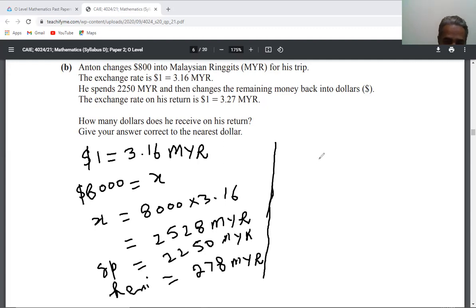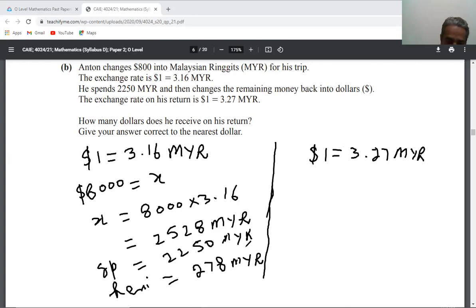Now for the second part of the question. It says that he then changes the remaining money back into dollars. So the exchange rate at that time was $1 equals 3.27 Malaysian ringgit.